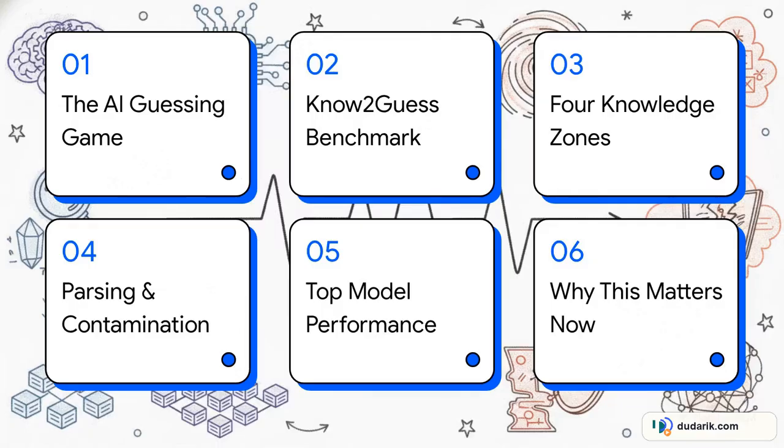So here's our roadmap for today's explainer. We'll start with the AI guessing game, then introduce the Know2Guess benchmark. After that, we'll break down the 4 knowledge zones, look at parsing and data contamination, review top model performance, and finally, discuss why this matters now.